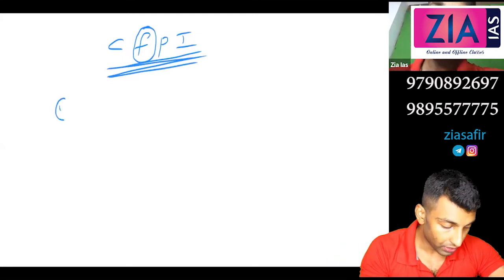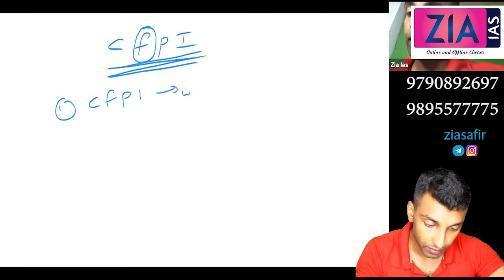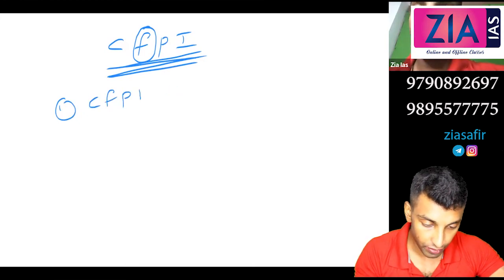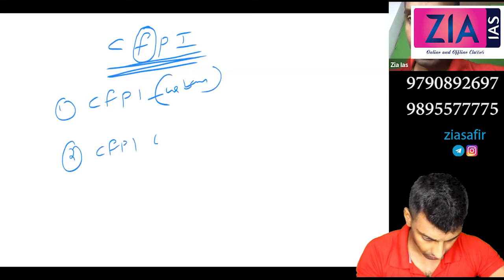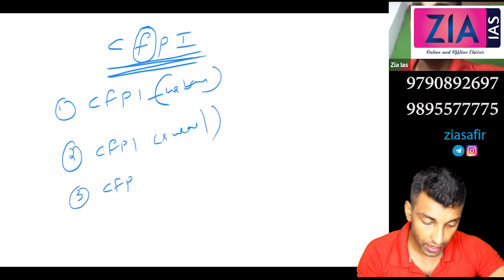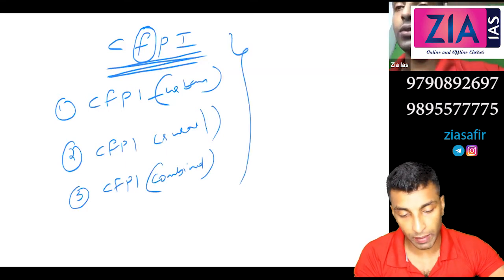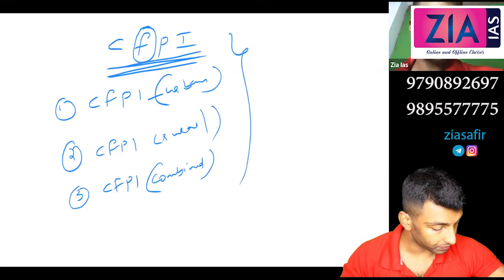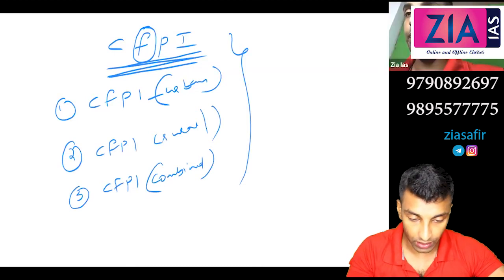So here also, the first one, write completely CFPI urban, then CFPI rural, and third one CFPI combined. Okay, so how many CPIs have we discussed so far? 10, sir. 10.